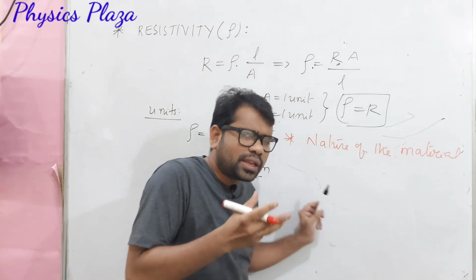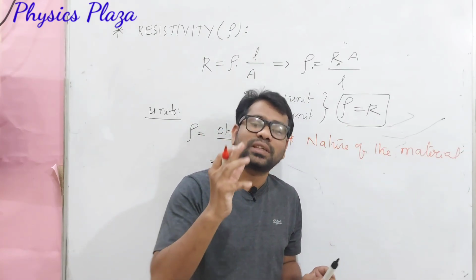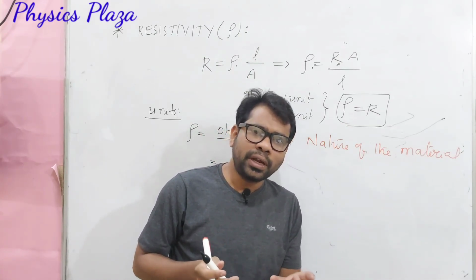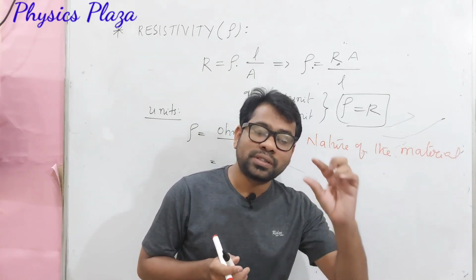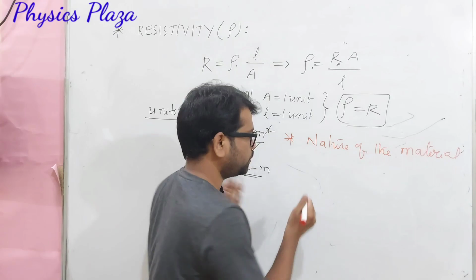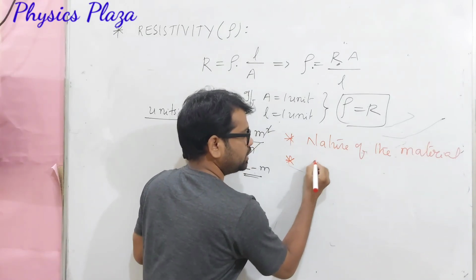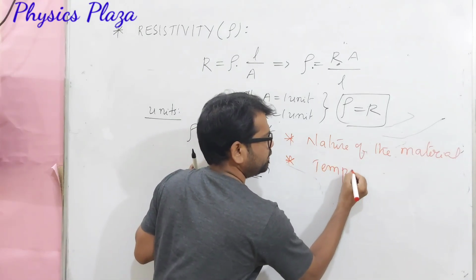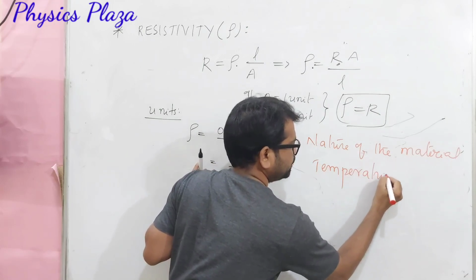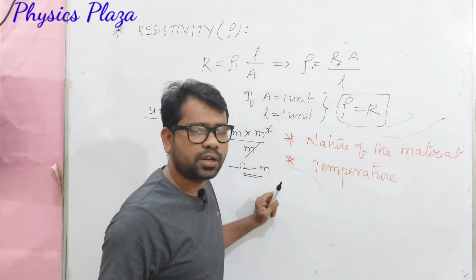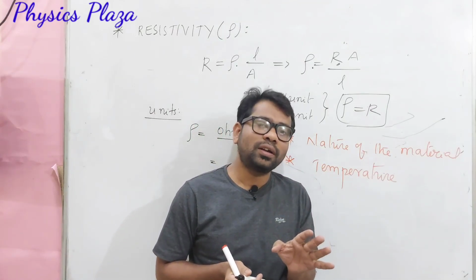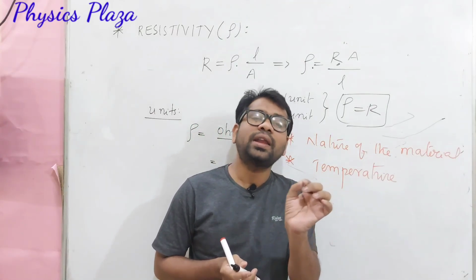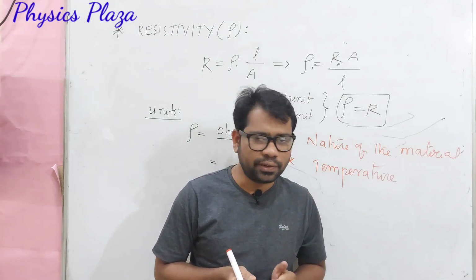It is a characteristic property of the given conductor. Whether you take 1 meter copper wire or 100 meter copper wire, whatever it may be, its resistivity will be same. And it also depends on temperature, very important. But dear children, it does not depend on length and area of cross section.